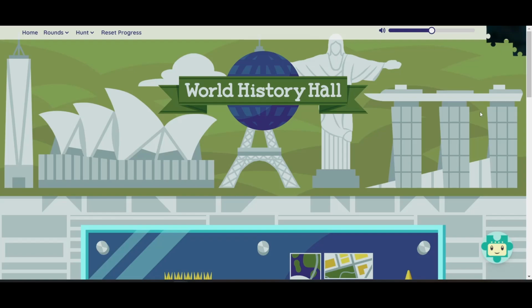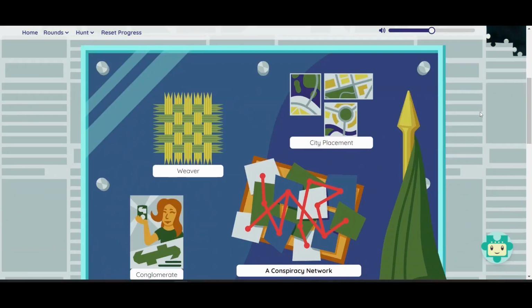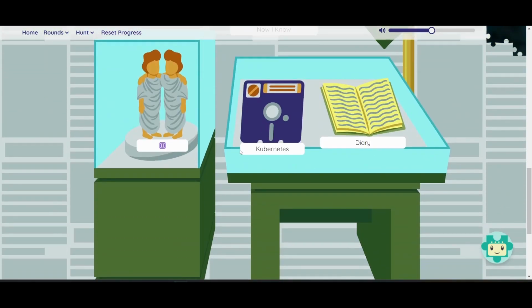Hey everyone, I'm in the middle of solo solving the 2023 MIT Mystery Hunts. It's a pretty difficult hunt, but I've been enjoying myself so far, and right now I'm in the middle of the World History Hall. In this video, I'll be solving a particular puzzle as best as I can. We'll see if I'll be able to do it or not. The puzzle in particular is called Kubernetes.